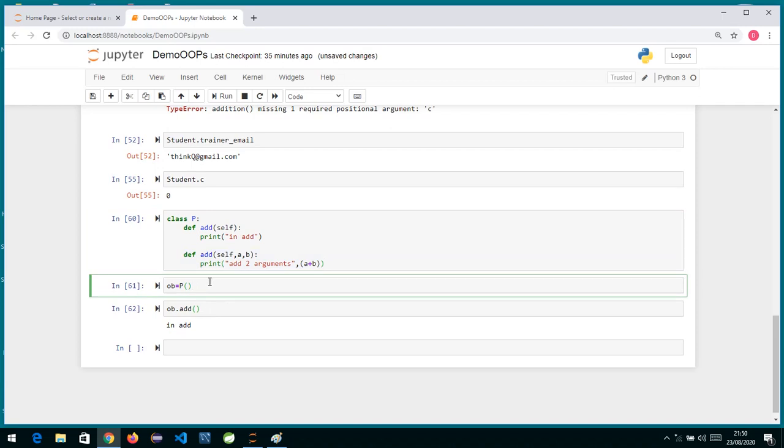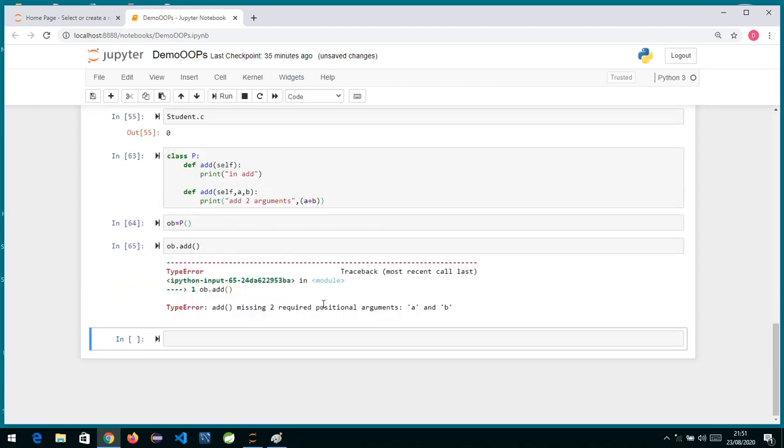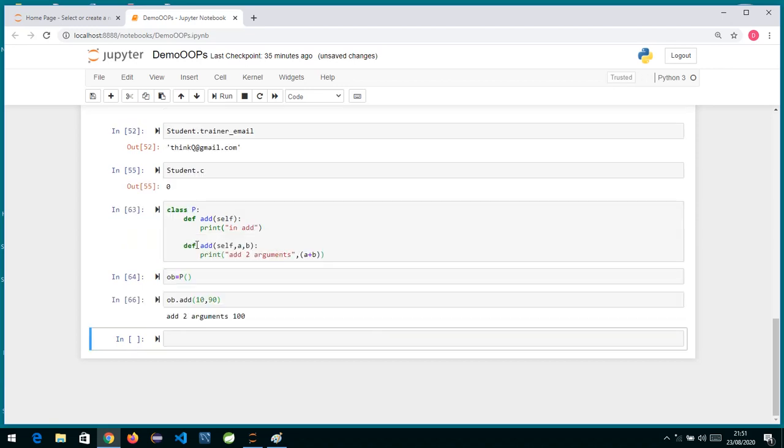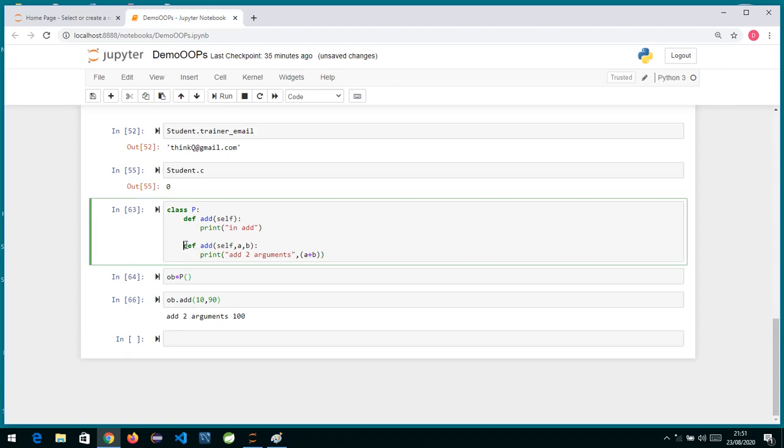Now if I run this, it's giving me an error. It's telling me that I have to pass two positional arguments. If I pass 10, 90 over here and hit, then this will work. Whenever I want to call the add method, it will try to find and call the last definition which I have written. It will not take the other definition even though we have written it. So overloading is not supported here.